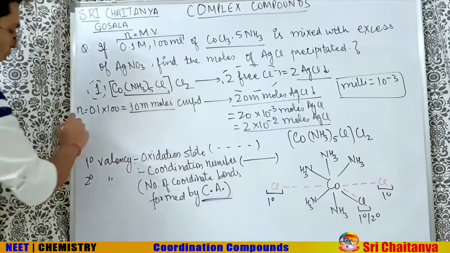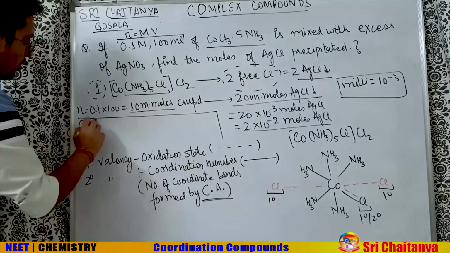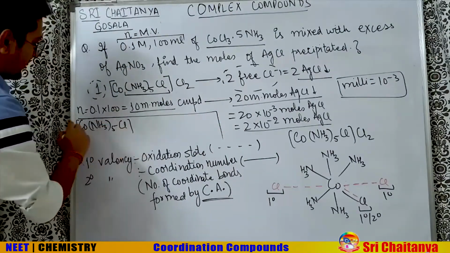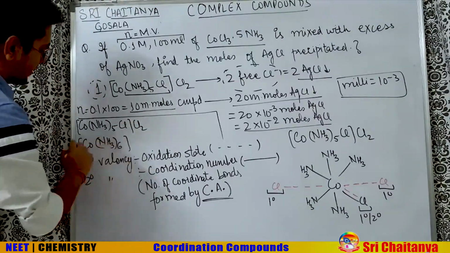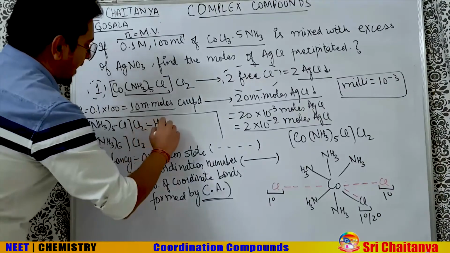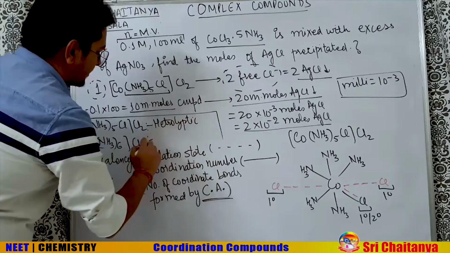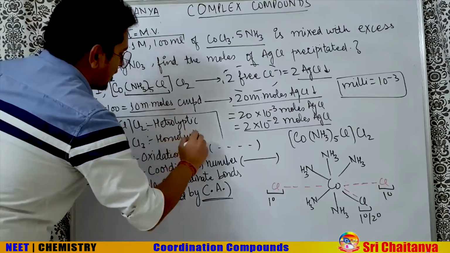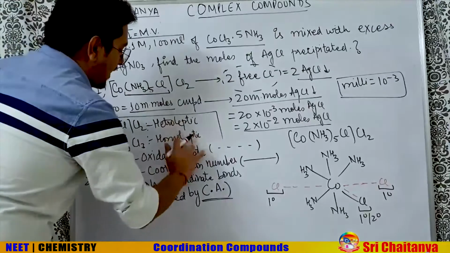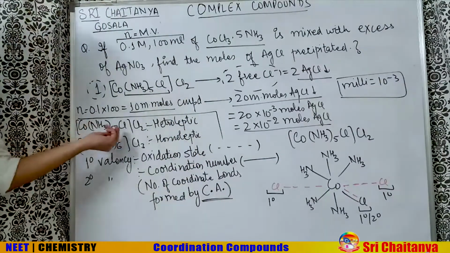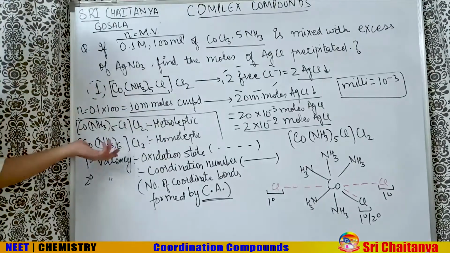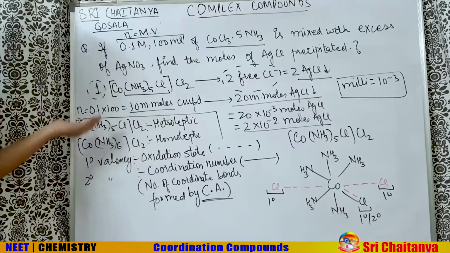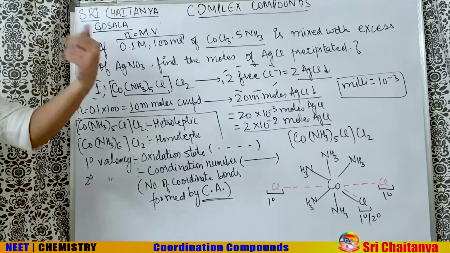Okay? One more thing: I can give you the example of [Co(NH3)5Cl]Cl2, and I can give you the example of [Co(NH3)6]Cl3. This is a heteroleptic complex and this is a homoleptic complex. So what is a heteroleptic or homoleptic complex? A heteroleptic complex has 2 or more than 2 different ligands inside the box. A homoleptic complex has exactly the same ligands inside the box. So when the same ligands are there, it is homoleptic; when 2 or more different ligands are there, it is heteroleptic.